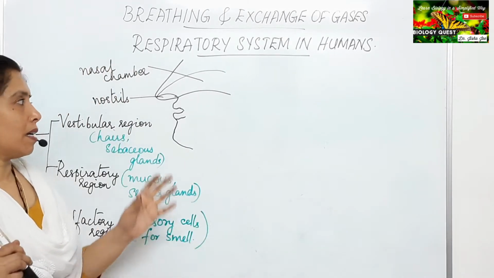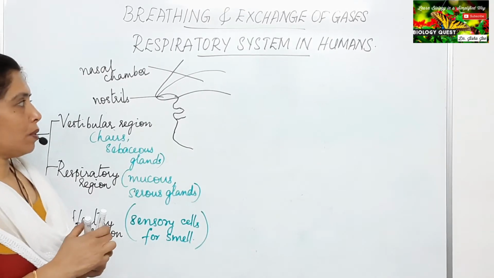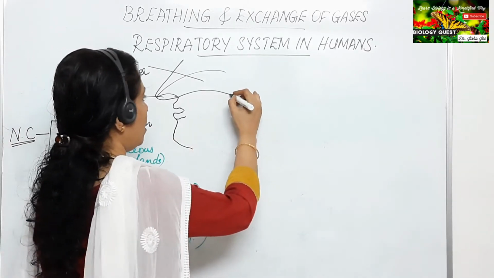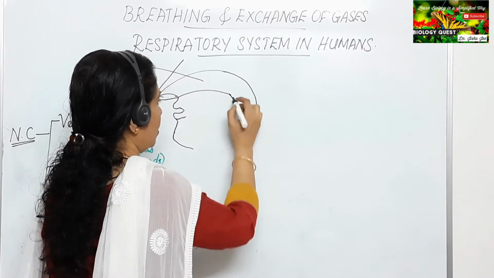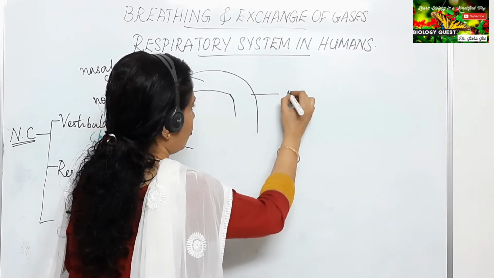Now the nasal chamber leads to the next region, that is the pharynx.